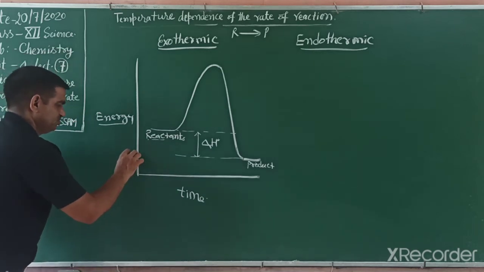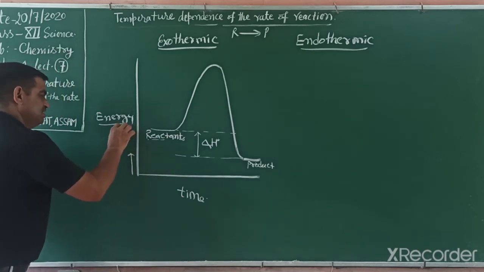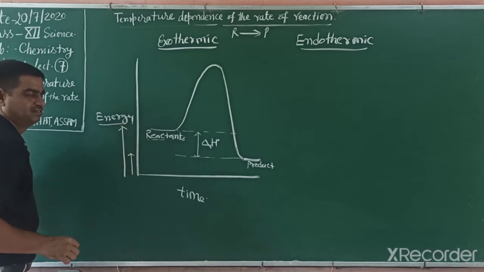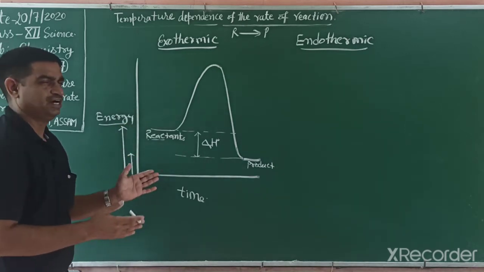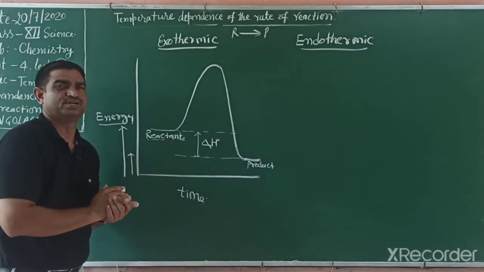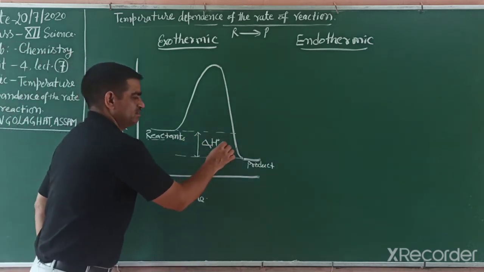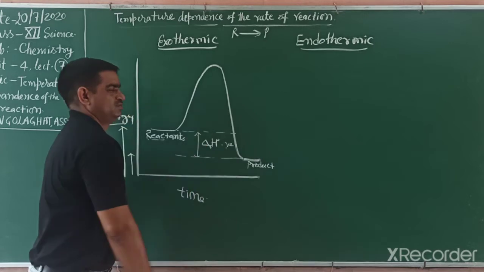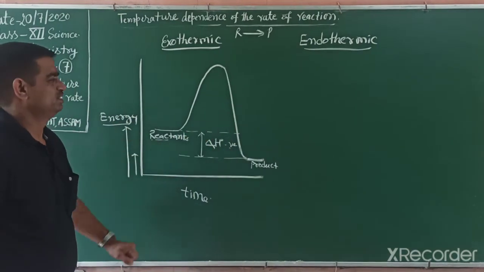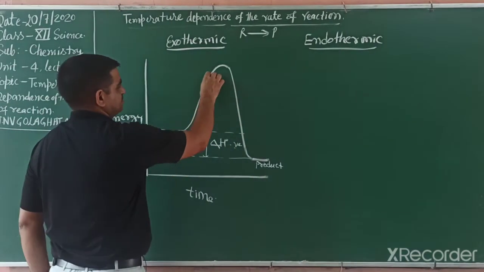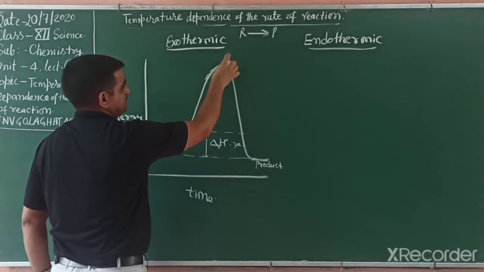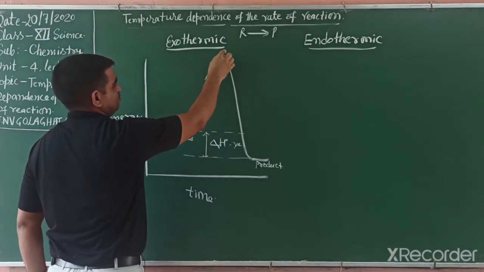Why? Because the energy of the product is only this and the energy of the reactant is this. So we find the enthalpy: the total enthalpy of product minus reactant. In this way we get the value in negative form. So this is the enthalpy of reaction. But what is this position? This position is the activation energy, the activated complex.